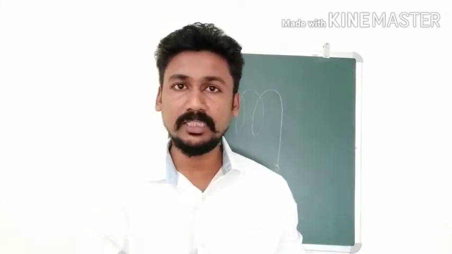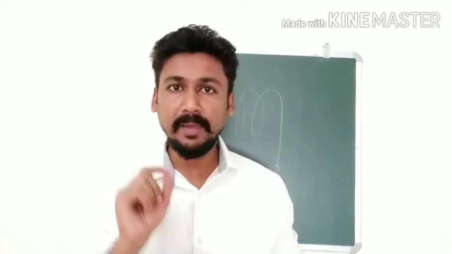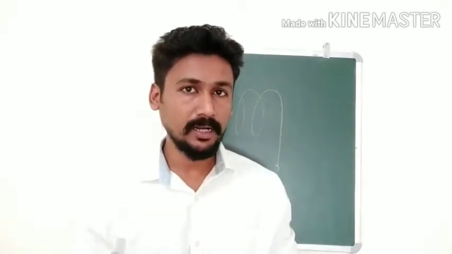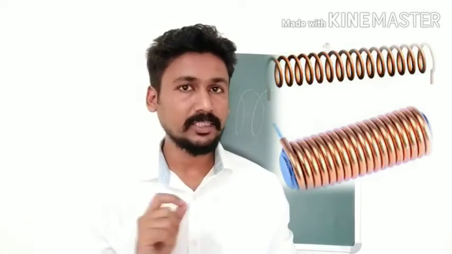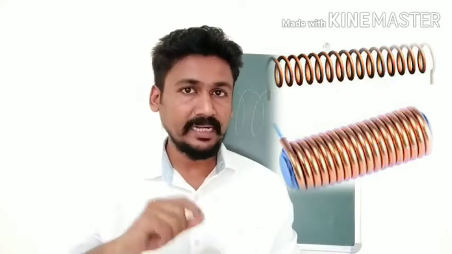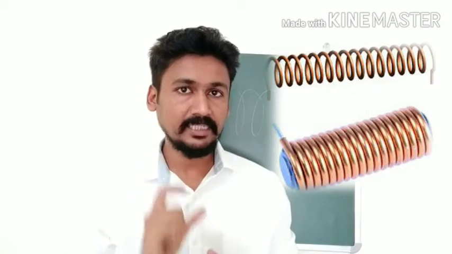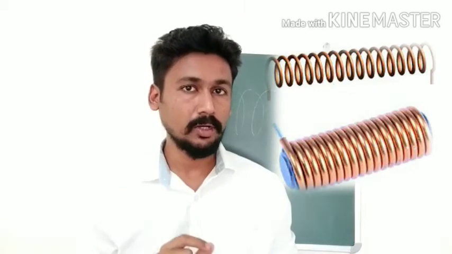Okay, now we are going to see the applications of Ampere's law. First application is we are going to find the magnetic field due to a solenoid. I hope you remember a solenoid. We had seen this in class 10. A solenoid is nothing but a long enameled copper wire that is given a cylindrical shape. Many turns are given, and that structure we call a solenoid.